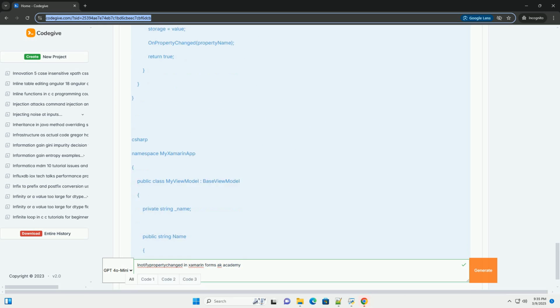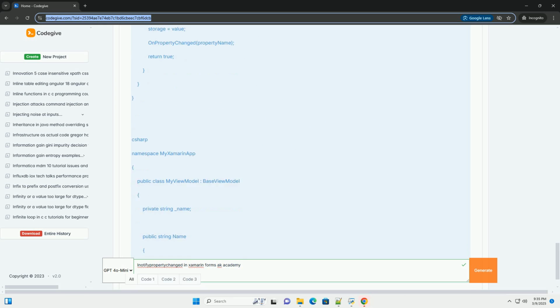4. XAML binding: in your XAML, you use data binding to connect the UI controls to the properties in your view model. The binding path references the properties that implement INotifyPropertyChanged. 5. UI update: when the PropertyChanged event is raised, the data binding engine in Xamarin.Forms detects the change and updates the corresponding UI elements.